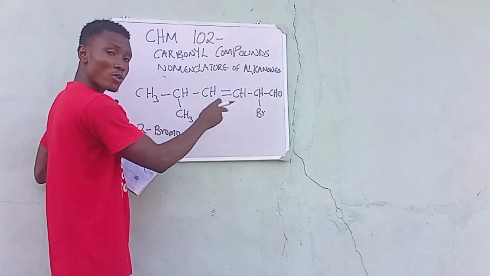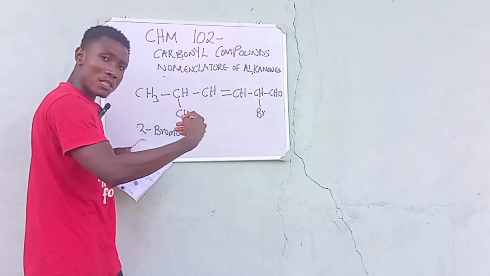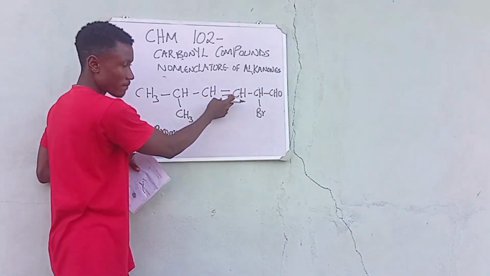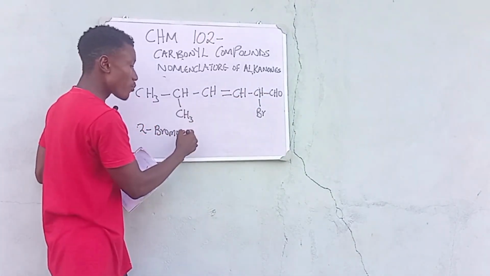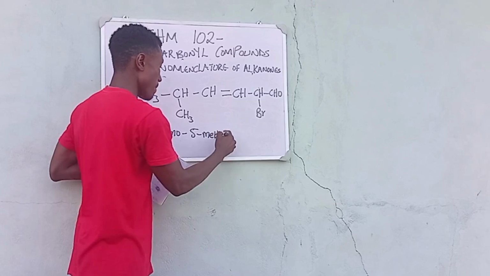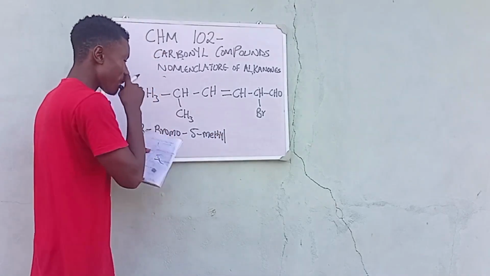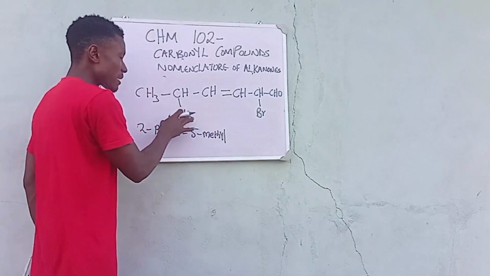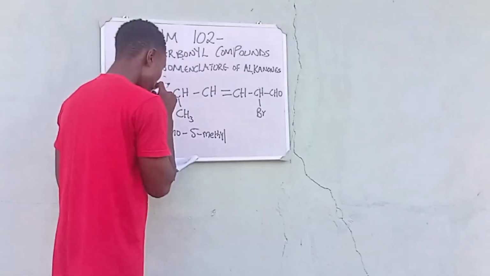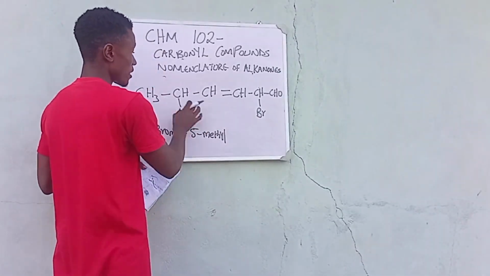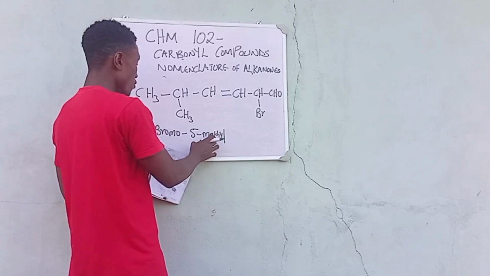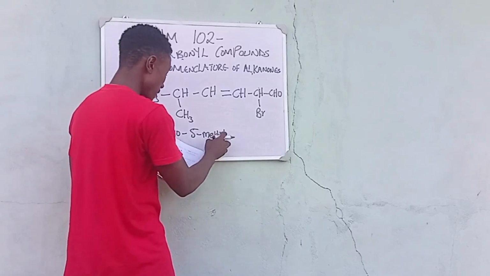Take note, we first of all tackle the substituents. So we have 2-bromo, 1, 2, 3, 4, 5. So we say 2-bromo, 5-methyl. There are basically no other substituents here, if I'm correct. Yes, we have our methyl and our bromine, which is complete. So we have 2-bromo, 5-methyl.